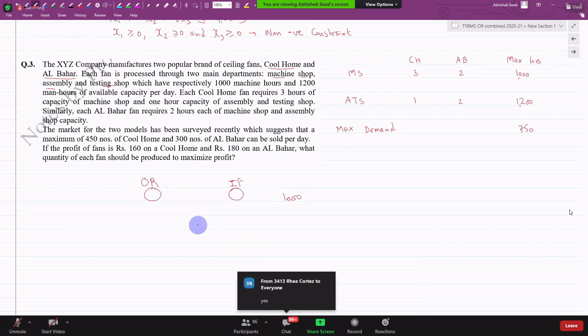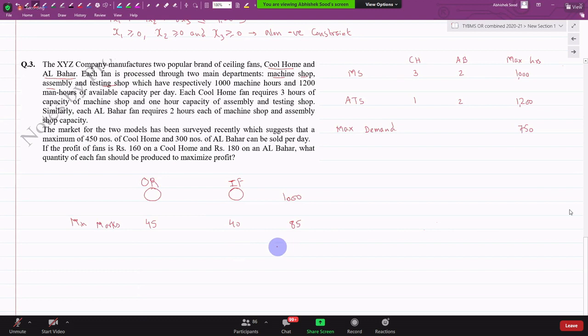But suppose there are minimum marks required to pass. Minimum marks required to pass in OR, for example, I'm just giving an example, out of 75 are 45, and in IF it is 40, out of 100 marks. These are the minimum passing marks. Can I say overall marks are 85?